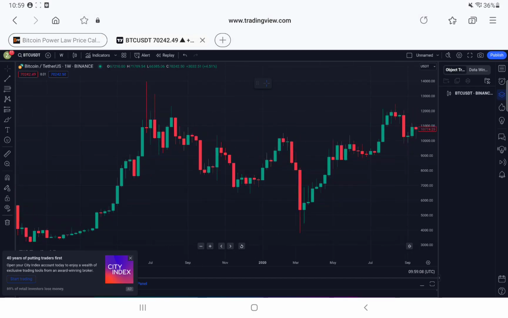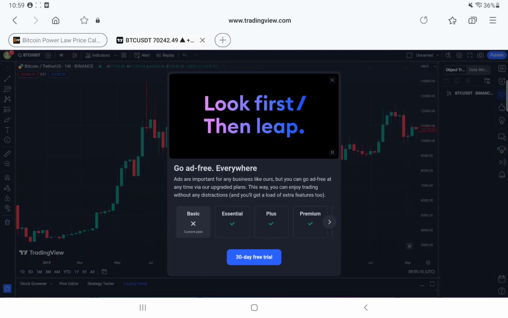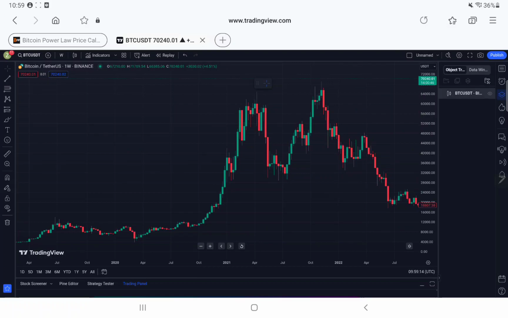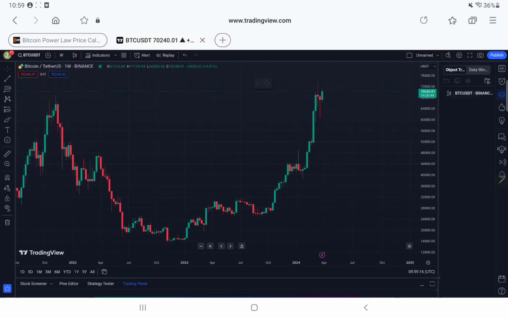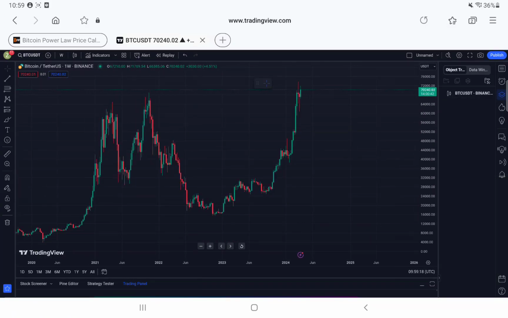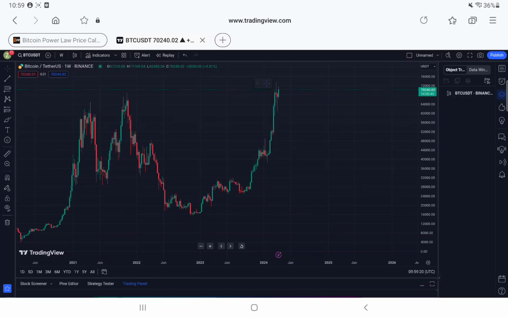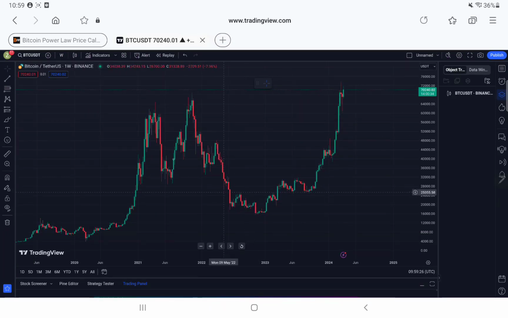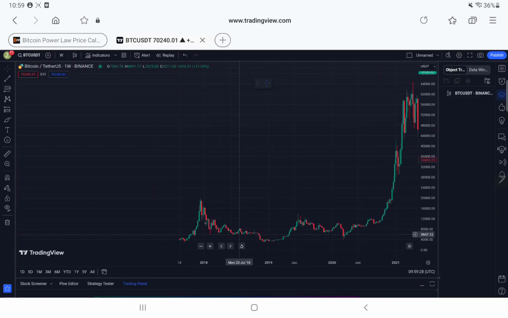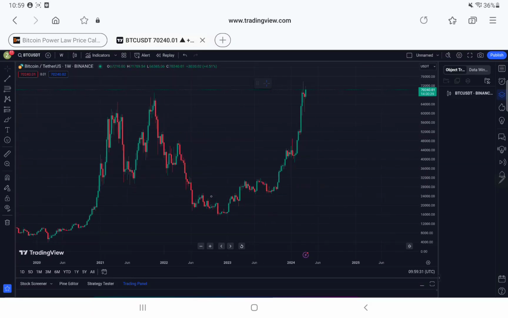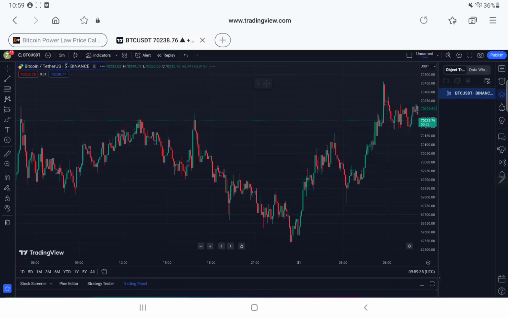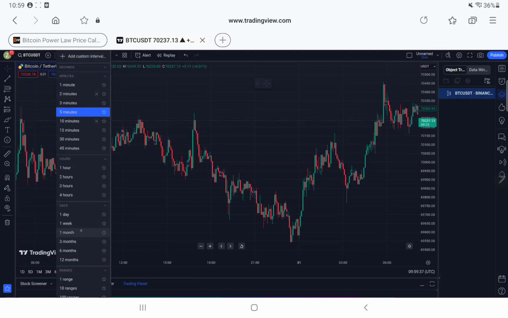On our Bitcoin chart, what is this? It keeps trying to get me to pay. If we get enough views, I'll pay for TradingView Premium, whatever it's called. Can't afford it right now. It's actually so expensive. I can't remember how much they charge, but they charge quite a bit for it. It allows you to put more indicators on and see further back in the chart, or see more bars in the chart, or something like that as well. So you can go on the 5 minute, for example, and you can see further back than what you could usually.